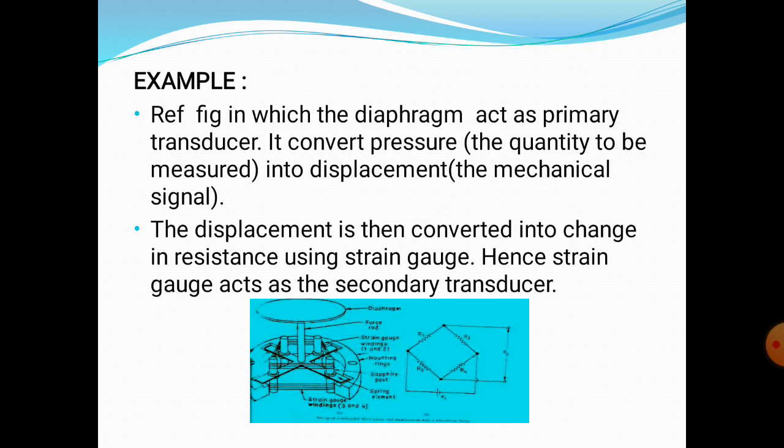This is called the primary transducer. The output of the primary transducer is connected to the secondary transducer. This displacement is then converted into a change in resistance using a strain gauge. The strain gauge converts a mechanical quantity into an electrical quantity, and is called the secondary transducer.